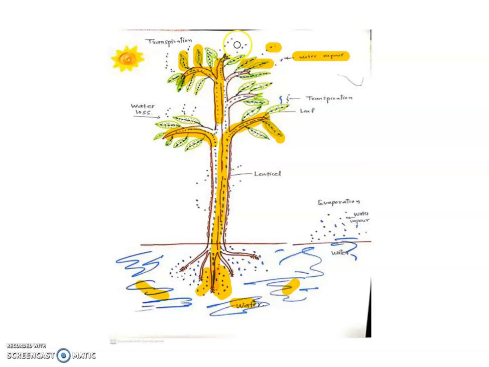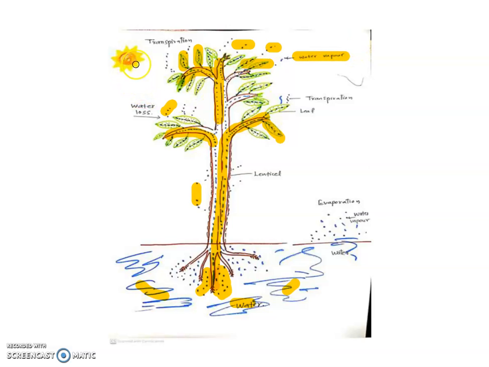These are the water vapors. Only a few percent of water is used by the plants, and the remaining water is lost in the environment in the form of vapor, not direct water but water converted into vapor.